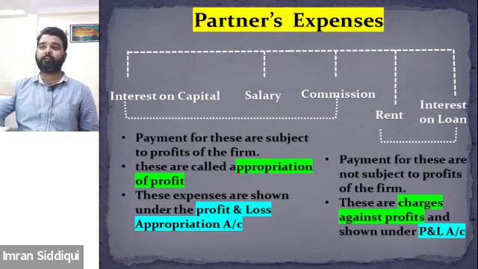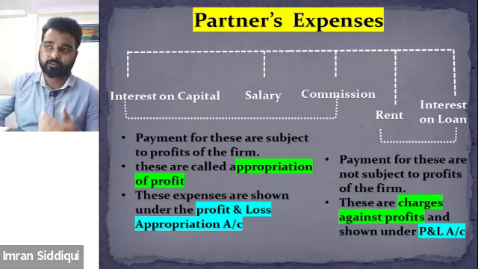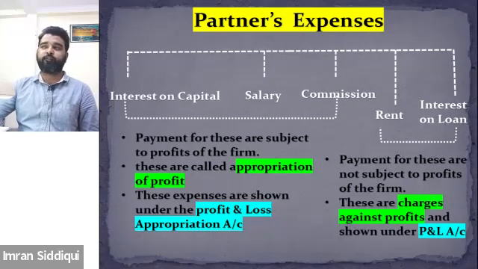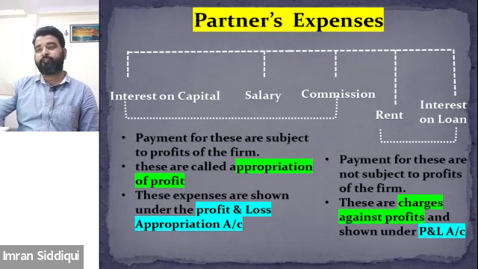Rent paid to the partner for any asset he has provided to the firm, and interest on loan. Okay, so see, if any partner has given a certain amount of loan to the firm, and if such a partner is entitled to claim interest on the loan, then keep in mind that interest needs to be paid irrespective of the situation of the profit.